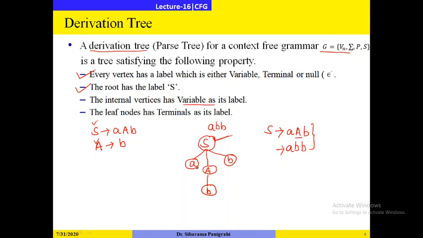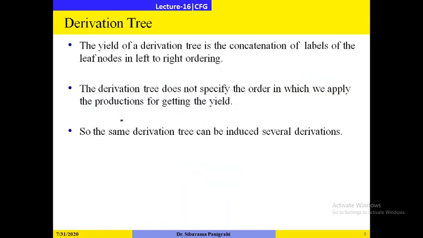Here you see, there is one internal vertex, that is A. You see capital A is a variable. The leaf nodes have terminals as their label. Here you see this is a leaf node, so it is a terminal. This is a leaf node, it is a terminal. This is a leaf node, it is a terminal. So this is all about the derivation tree.